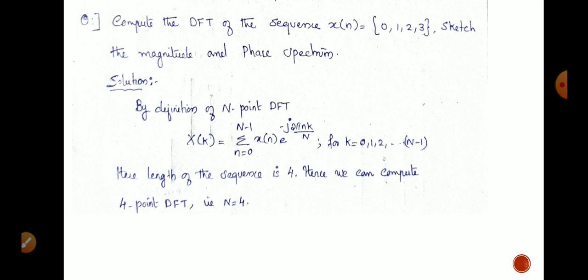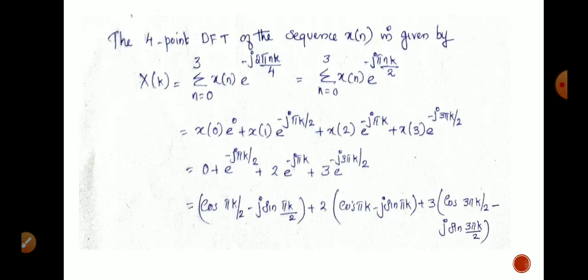Here the length of the input sequence is 4, so we can compute the 4-point DFT. That means we are going to take the value of N as 4. Then the 4-point DFT of the sequence x of n is given by X of k equal to summation n equal to 0 to 3 x of n e raised to minus j 2 pi n k by 4.